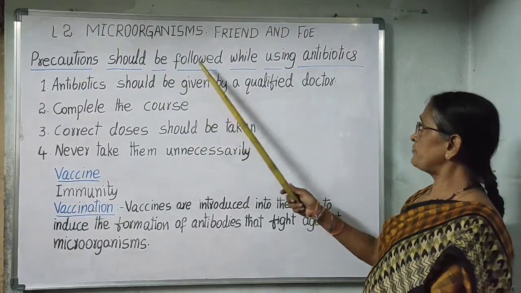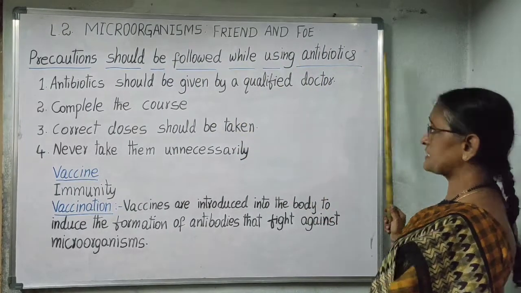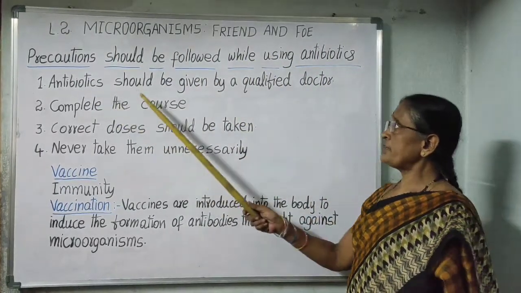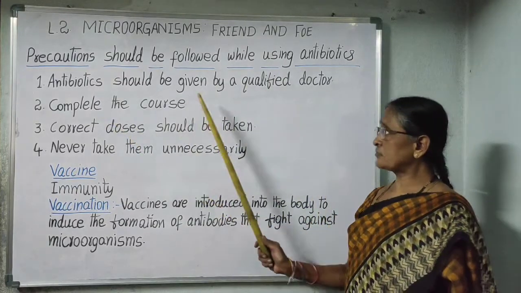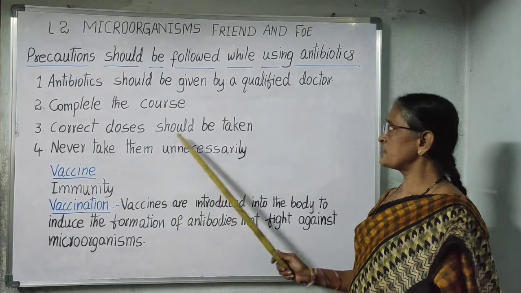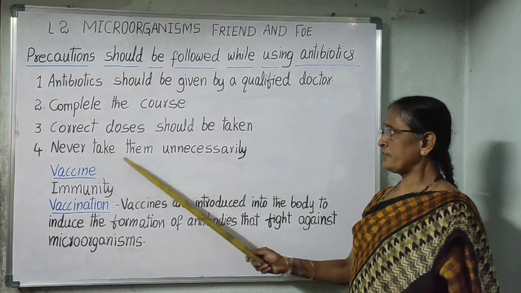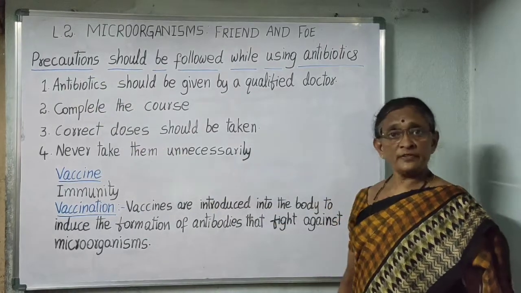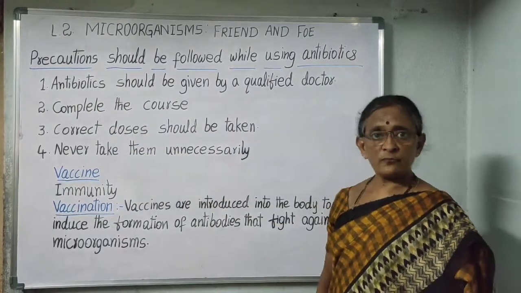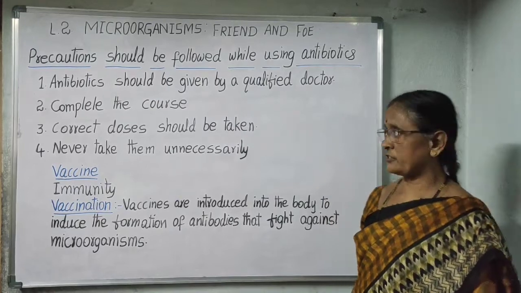Precautions that should be followed while using antibiotics are: antibiotics should be given by a qualified doctor. Complete the course. Correct dosage should be taken. Never take them unnecessarily. Antibiotics should be taken on the advice of a qualified doctor.